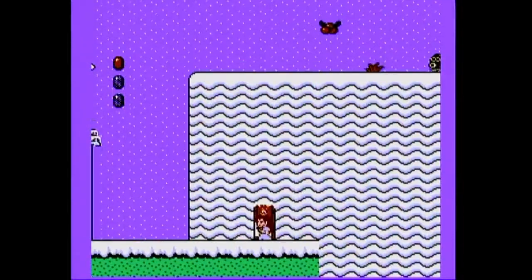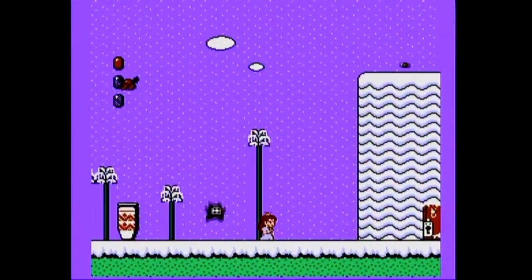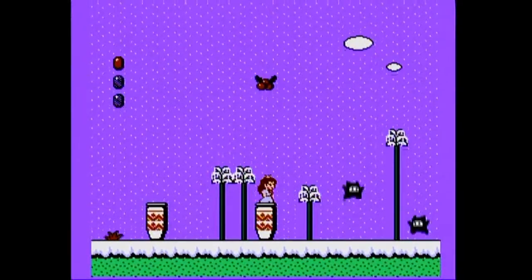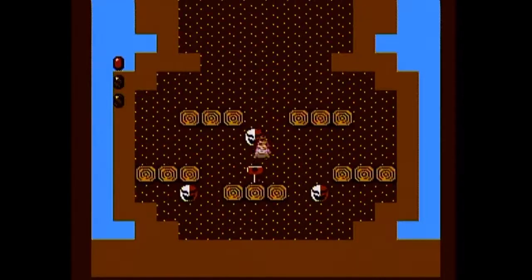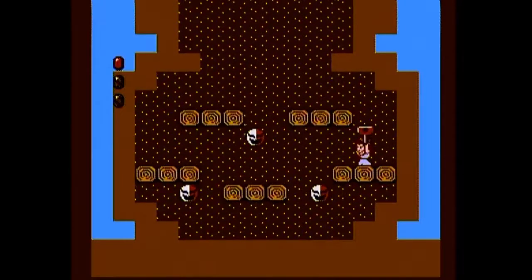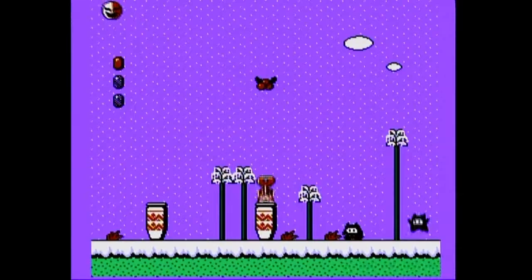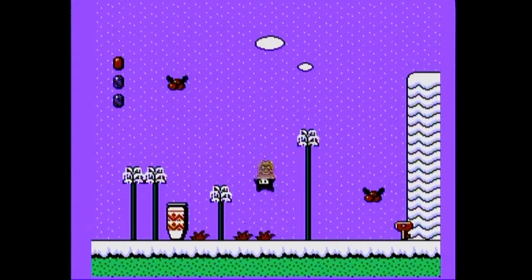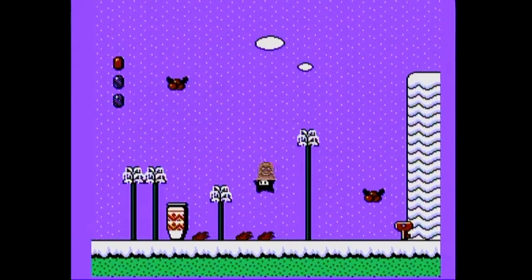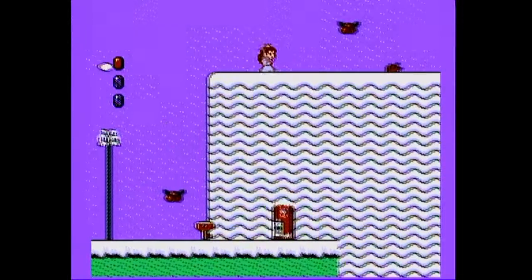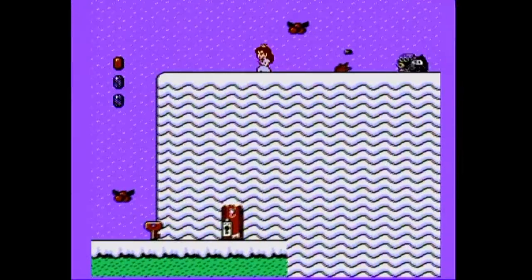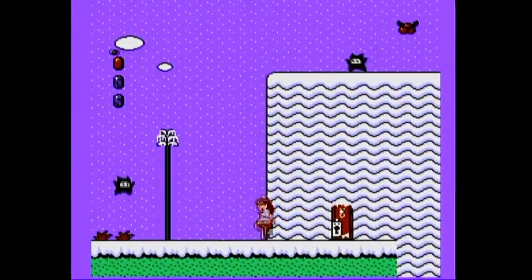You need the key to enter this locked door here. That's obvious. And that's fantastic. The key disappeared because I went out of the screen. That's bullshit, but at least the key is back here. Yeah, let us quickly leave and immediately throw the key away. If you're Luigi, then you can go onto this Ninja, charge up a super jump, and then you can... wow, you don't even need to be Luigi. You can skip that locked door down there. That's nice, but let's enter it anyway.